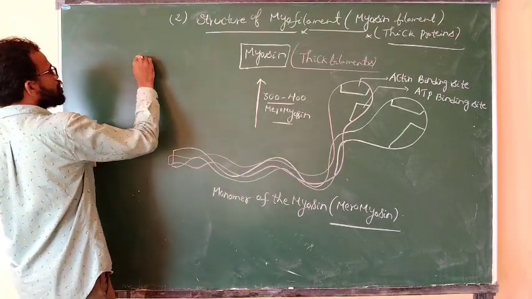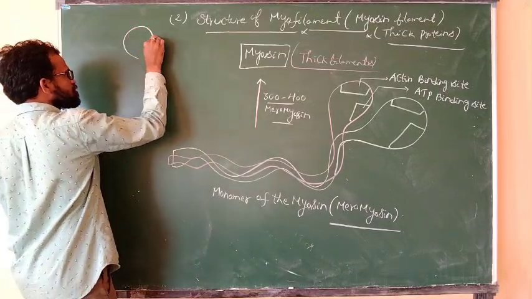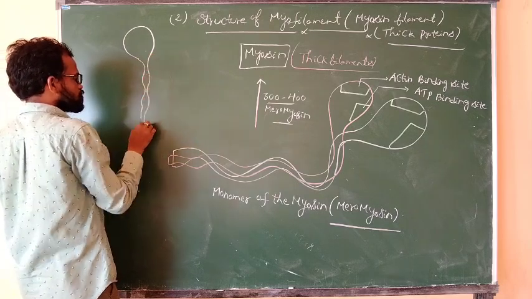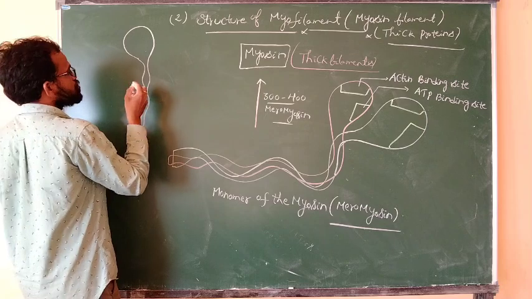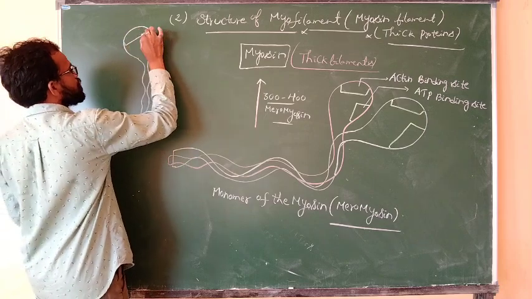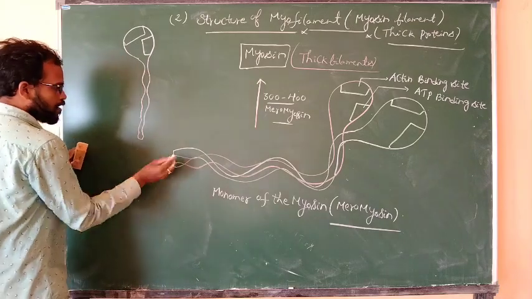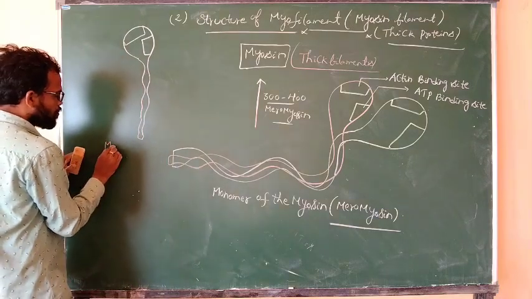If you observe the single myosin, for example, it is a myosin site. What is the monomer? It is a meromyosin.